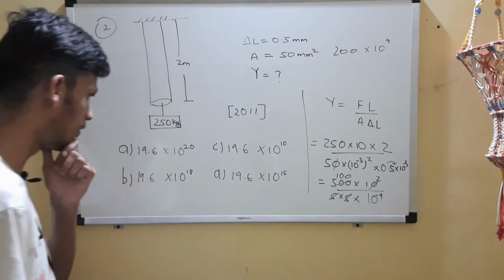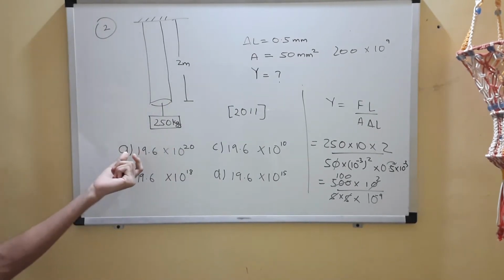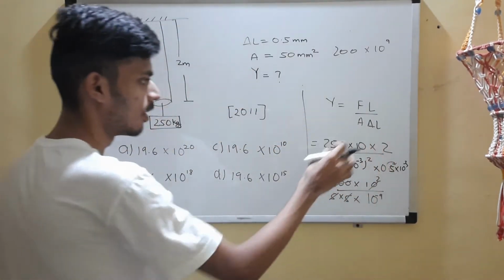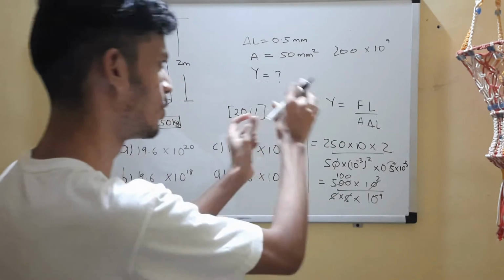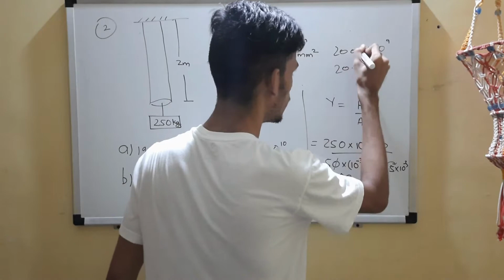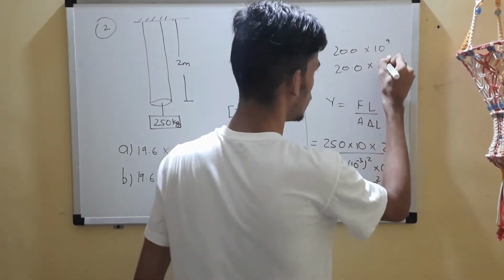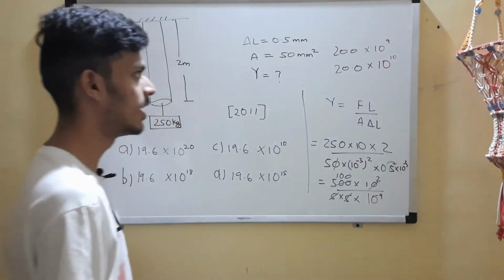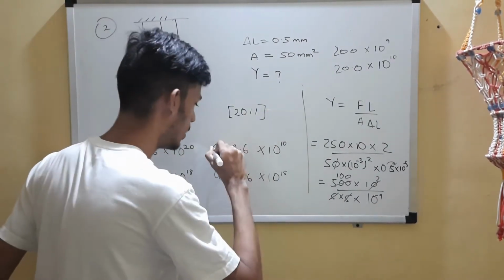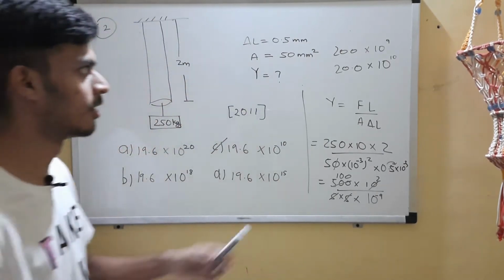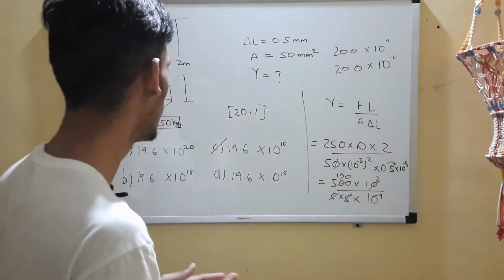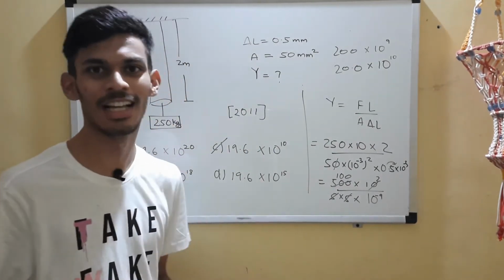Now you can see that we have to bring the answer close to 19.6, right? Let's make it 20 because we took an approximation over here. We took the value of g to be 10 instead of 9.8, so we are slightly getting a bigger value. So make this 20.0. I just shifted one decimal to the left hand side, so add 1, 9 plus 1, 10. So 20 into 10 to the power 10, or it will be 19.6 into 10 to the power 10. We just made an approximation over there, so we are getting an approximate value. Anyways, option C is the correct answer.